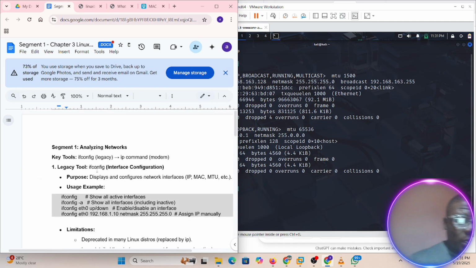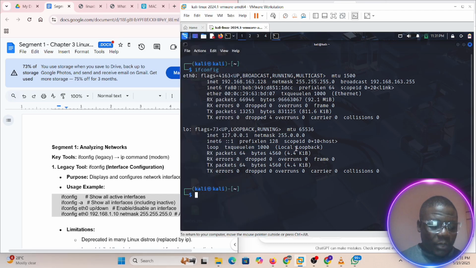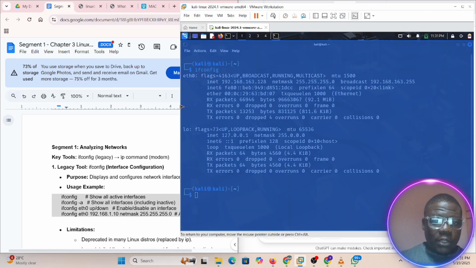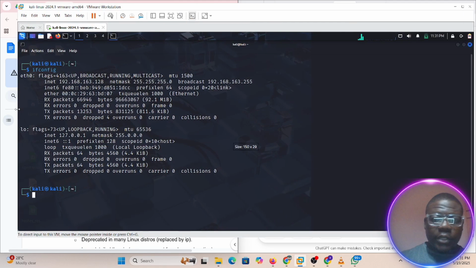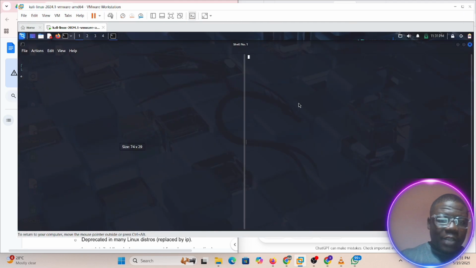So what we're going to do now is quickly compare and contrast. Let's see if we can push this. Let's stretch this out, and I can split this into two apps.